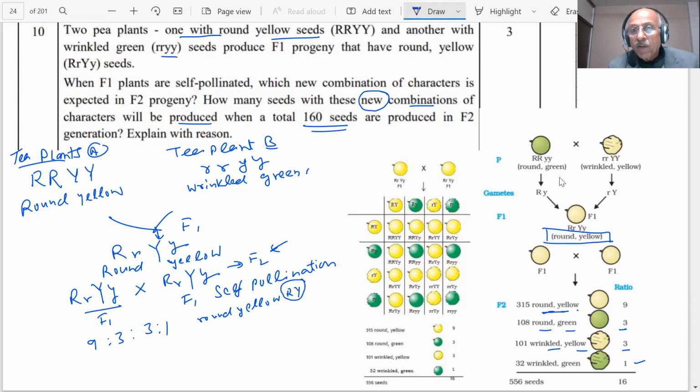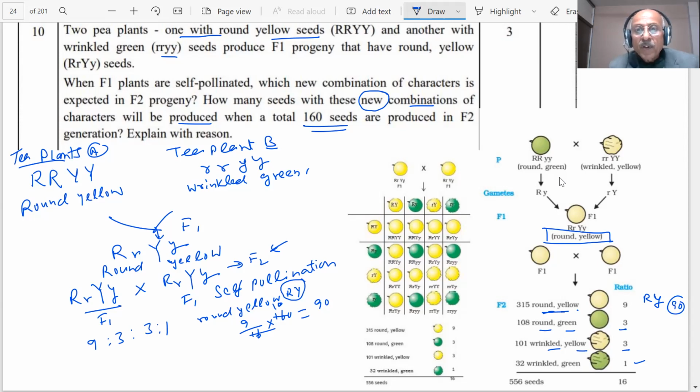This is my round yellow, RY, with capital Y. Then how much is this? 9/16 into 160, that will be the answer. A little bit of maths we are doing: 90. So out of 160, you are going to get 90 round yellow.